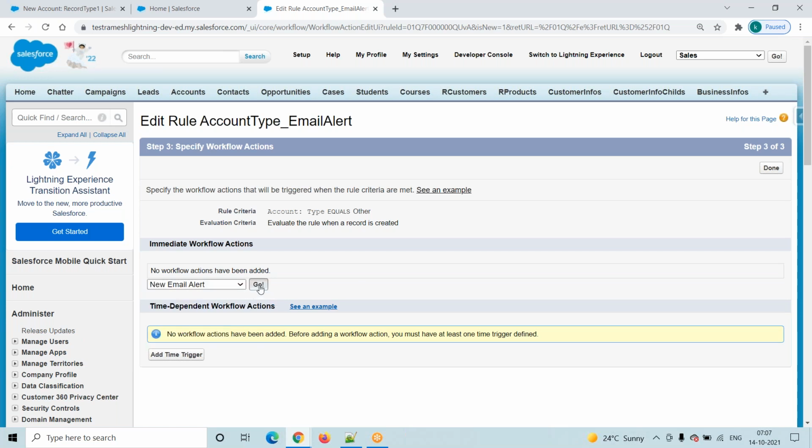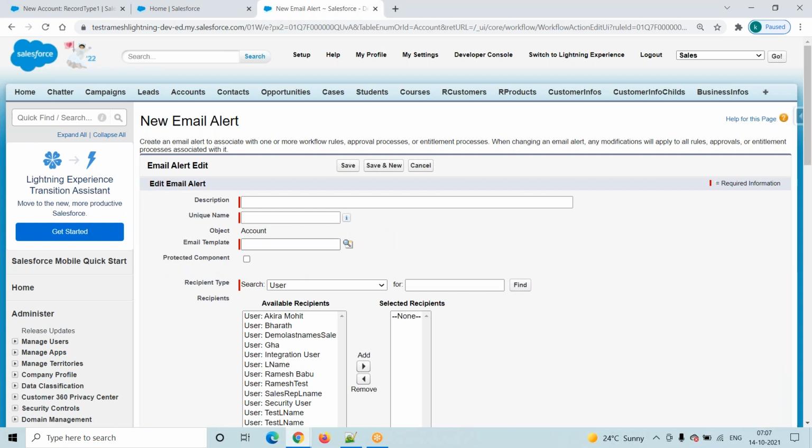Then click on this go button. It will redirect to this particular screen. We created one workflow rule. If that rule condition is satisfied, then what is my requirement? We expect the system to send an email alert automatically.